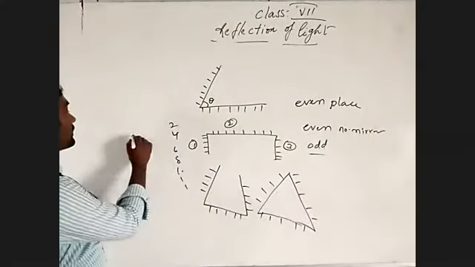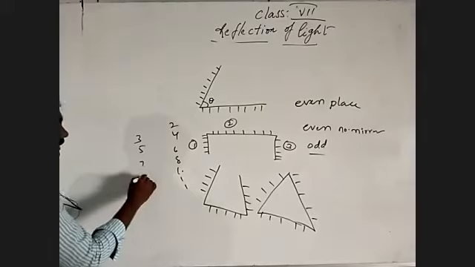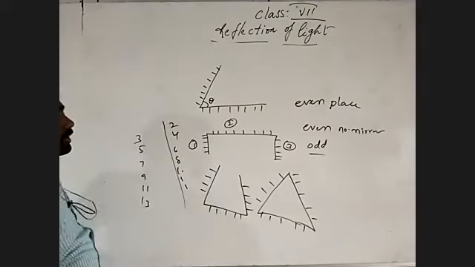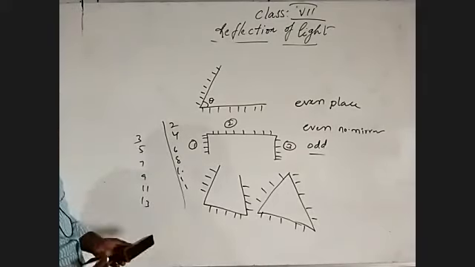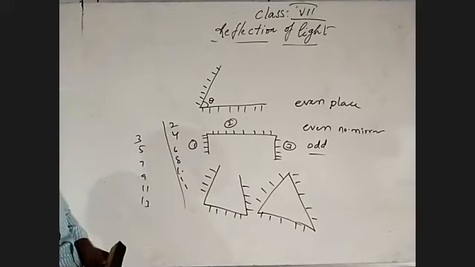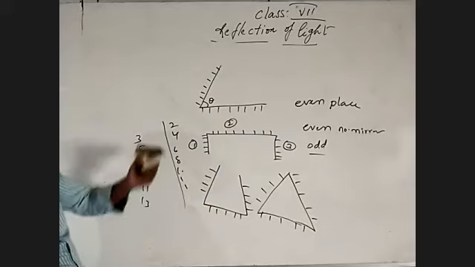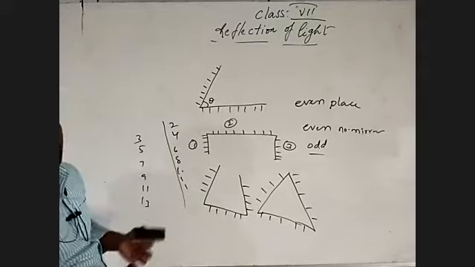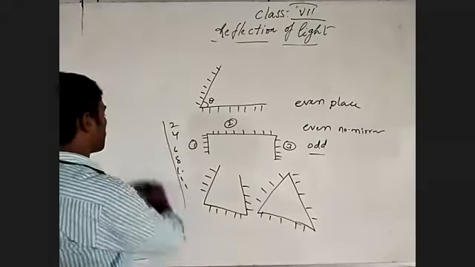Odd means 3, 5, 7, 9, 11, 13, and so on. When even or odd numbers of mirrors are joined making an angle theta, what are the formulas to get the number of images formed? We have to discuss that right now.